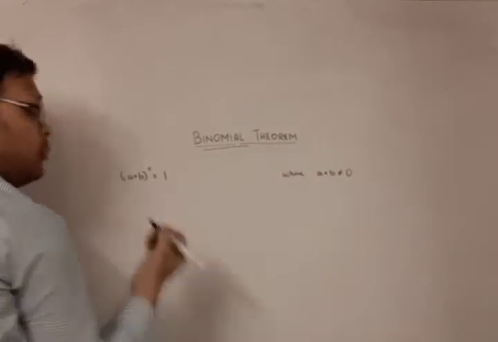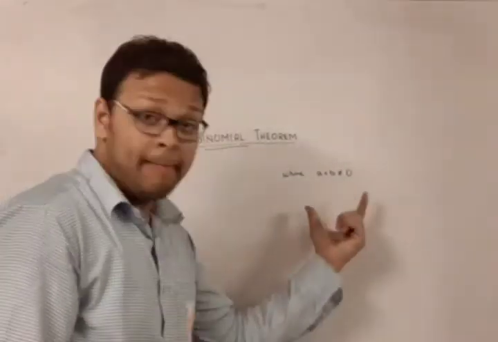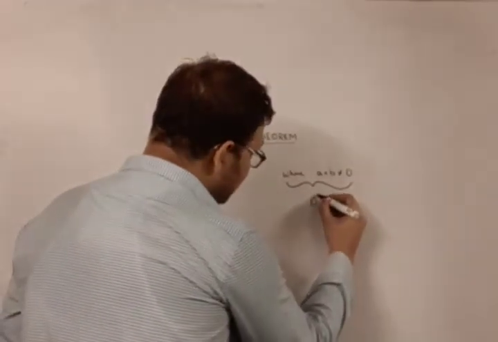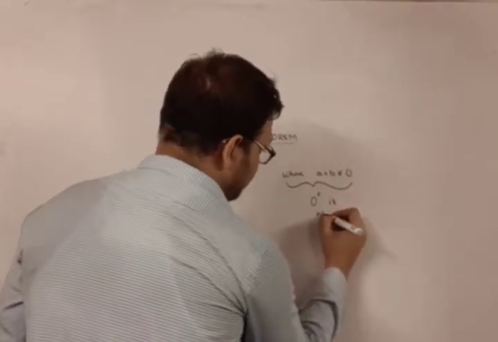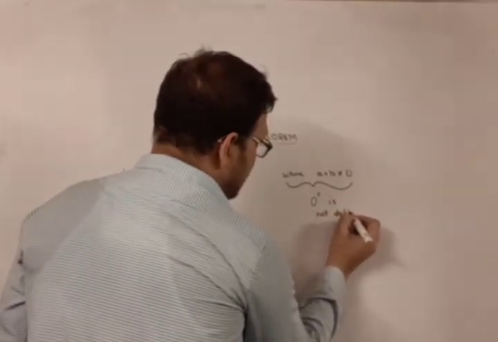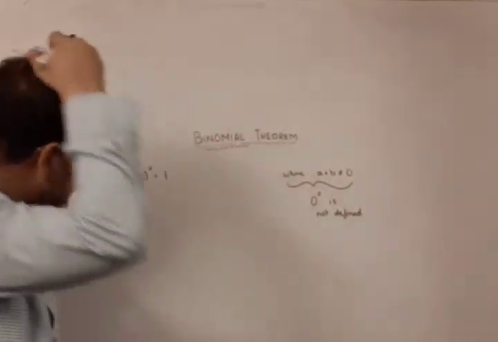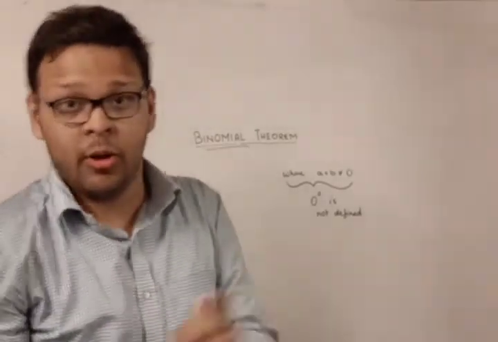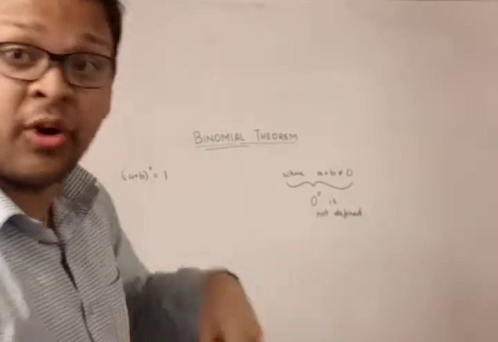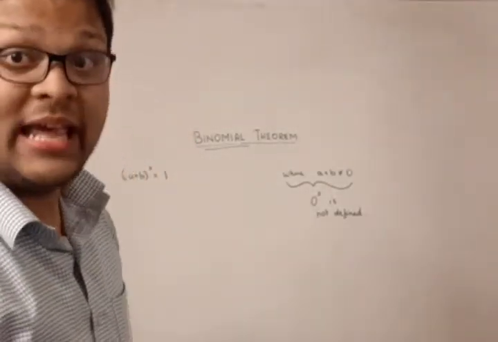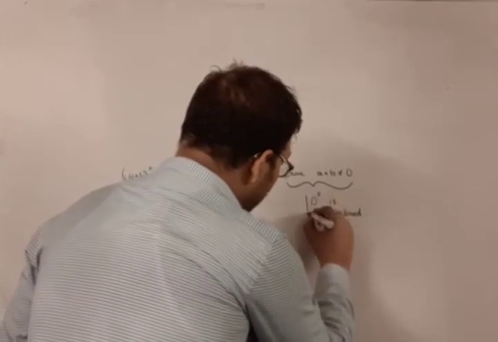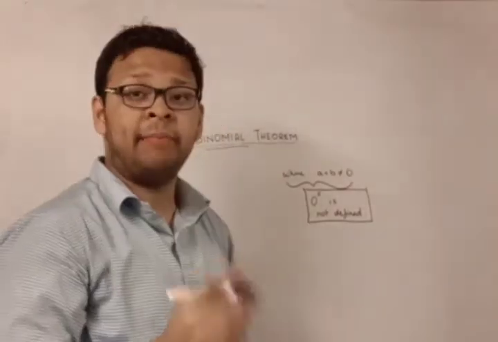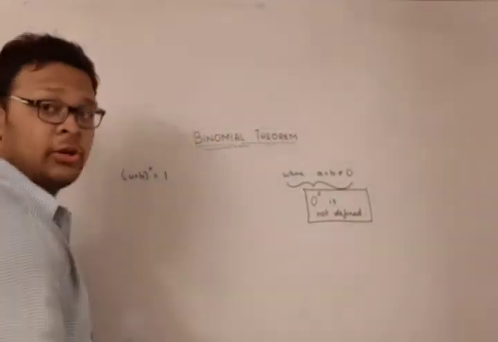So is it 1? It's 1. We know that anything to the power 0 is 1, except I have mentioned the condition, which is a very important condition, because 0 power 0 is not defined. So we must always check that the binomial inside, or anything inside with exponent 0, must not be 0. Or if the binomial results in 0, then the power must not be 0. Because as I have said, 0 power 0 is undefined, a very important concept that needs to be developed. So let's get back to our main topic. So a plus b to the power 0 is 1.